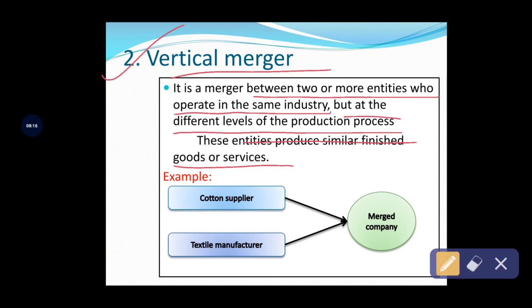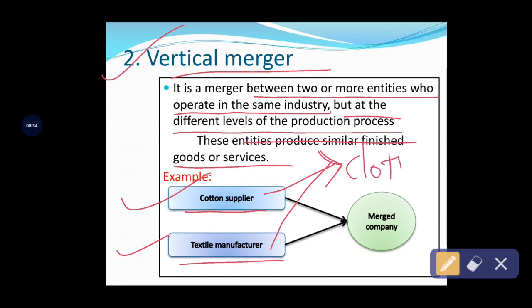With an example you get clarity. Take a cotton supplier and a textile manufacturer. These are two business organizations related to the same industry. Which industry? Ultimately the cloth industry, right?